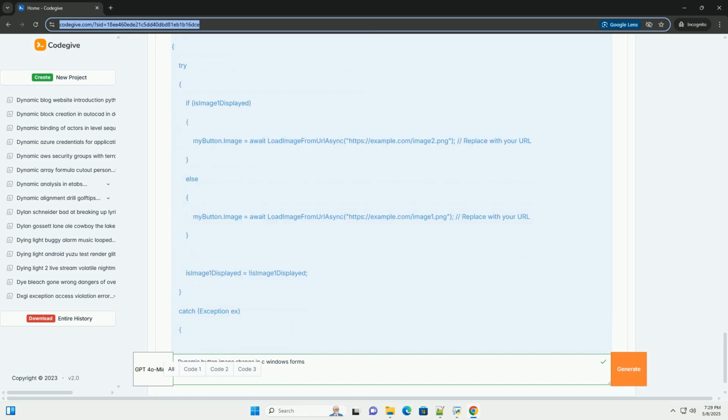7. Changing images on mouse enter/leave, hover effect. You can also change the button's image when the mouse enters or leaves the button's area. This creates a hover effect. 1. Create MouseEnter and MouseLeave event handlers.